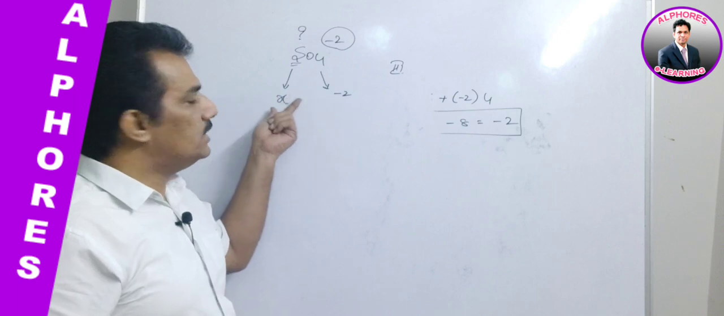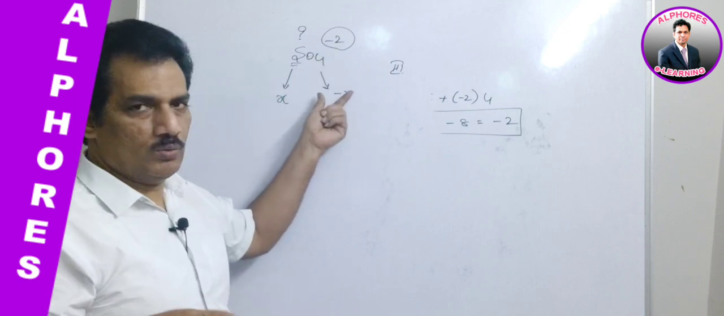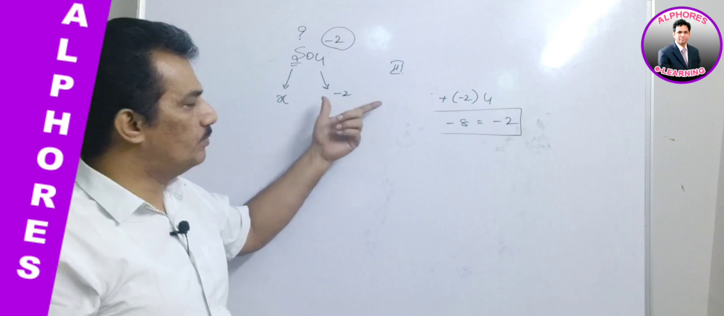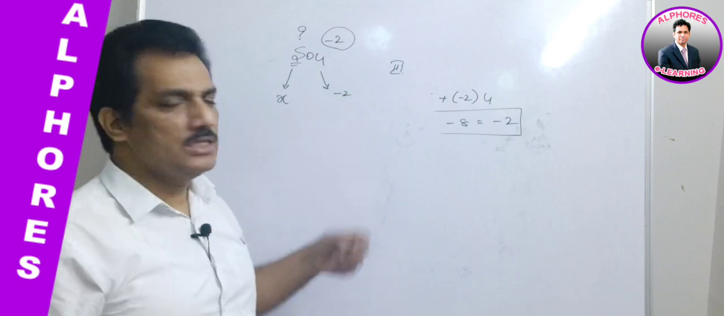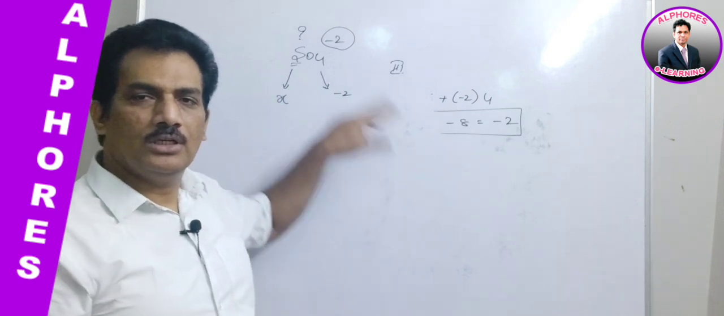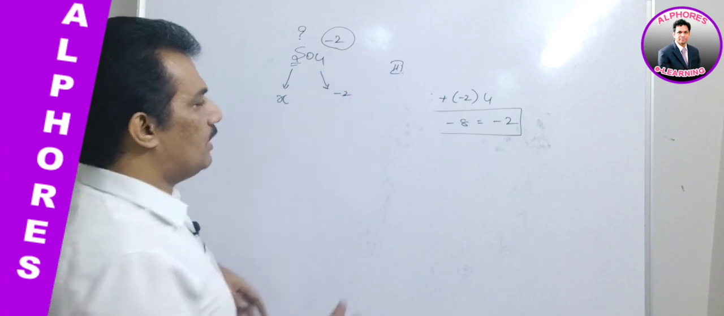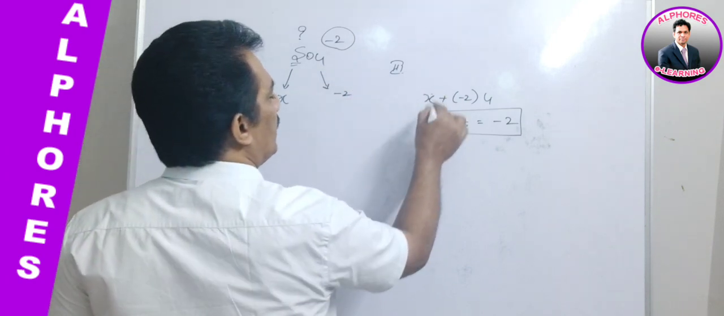In this case, it is assumed to be X and oxygen is -2. Well familiar, it is -2. And now what we are using is the sum of oxidation states of all the atoms in a polyatomic ion is equal to its charge. That's why we are using this principle.